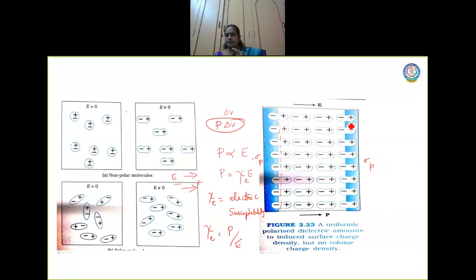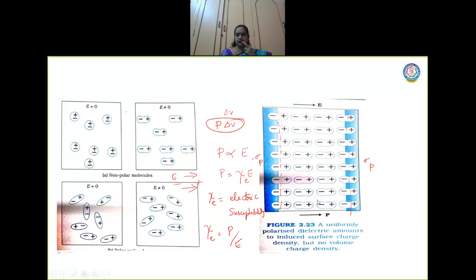And this side also. So what I'm trying to say here is the net charge inside the dielectric, the volume element del V, has no net charge. No net charge in the sense, what is happening? Why do I say there is no net charge?